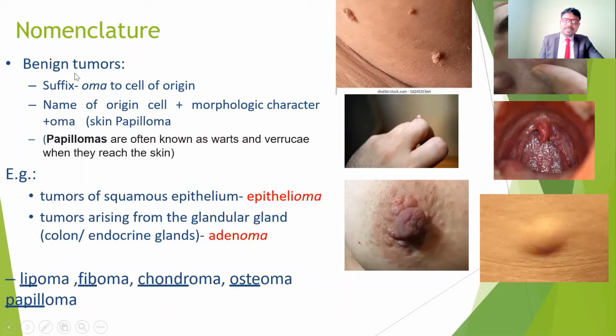These are some examples of tumors. For example, lipoma means the fat tissue becomes a hard, rounded structure. It's an extra growth. It is an oma, but unlike a cancer, this is a benign tumor. Only fat cells are accumulated. That's the reason we call it a lipoma.